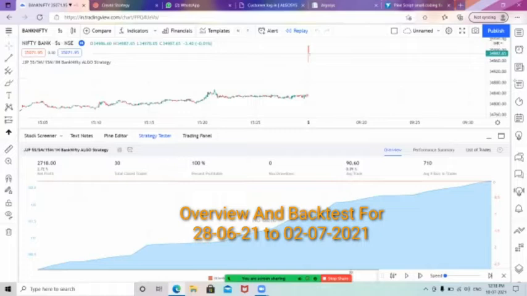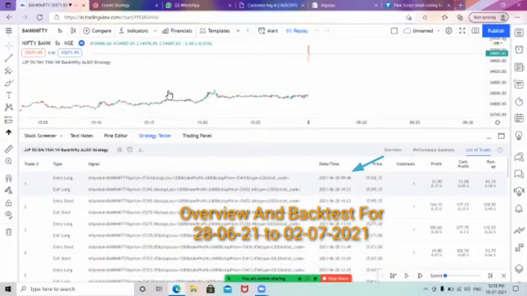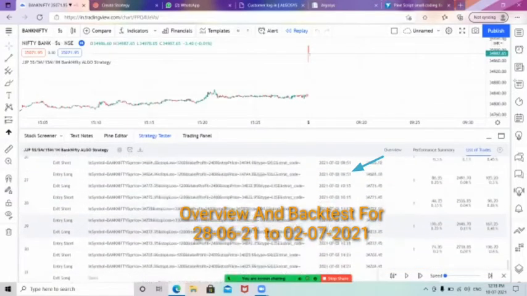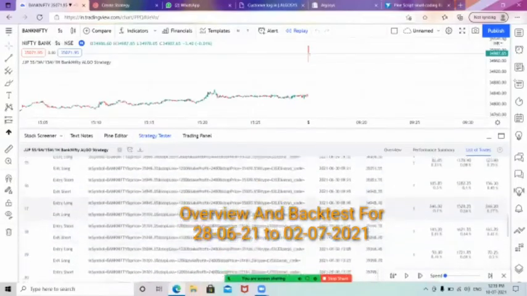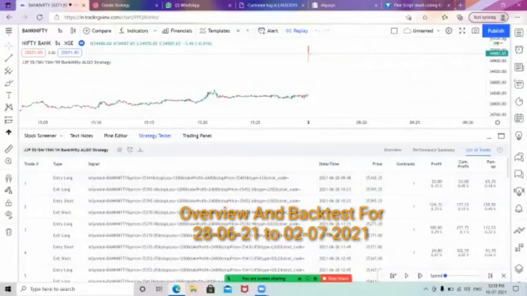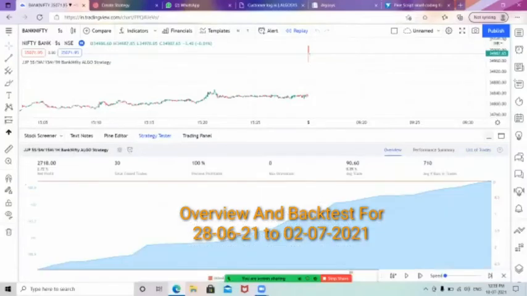That means you can see the list of trades from which date? 28th June till this 2nd July. Till the 2nd July, there is no stop loss entered here. Okay. So this is the ratio we can keep, and we can do the backtest only in 5 seconds for 10 days. So in the 10 days backtested ratio, we have reached the target of 5,000 points till date.